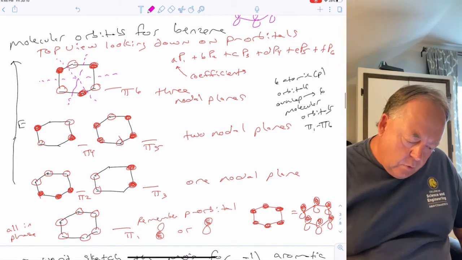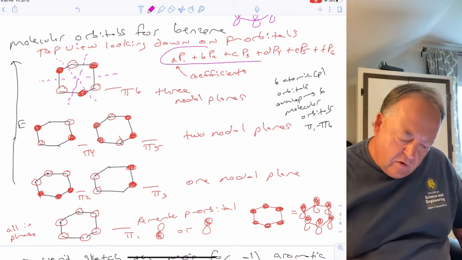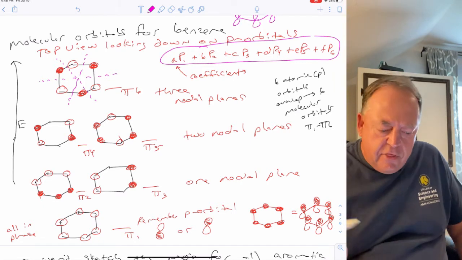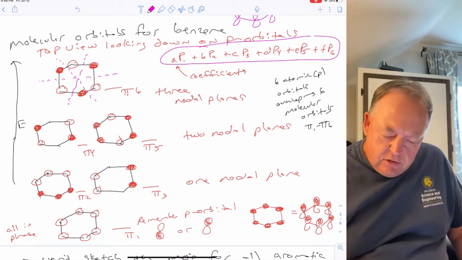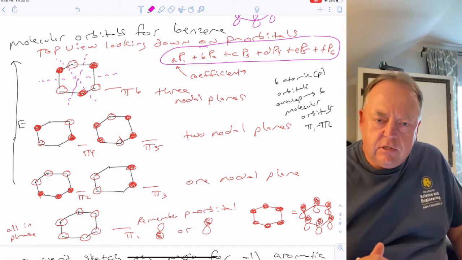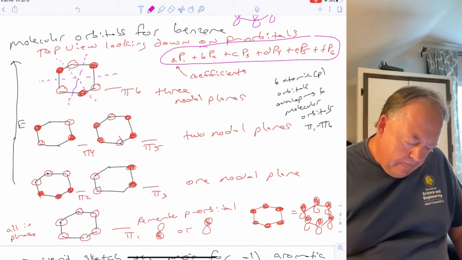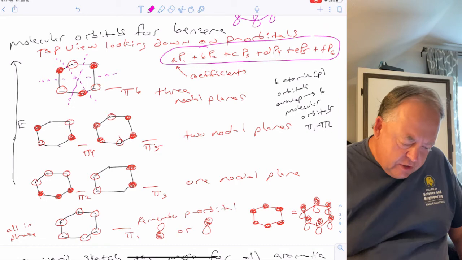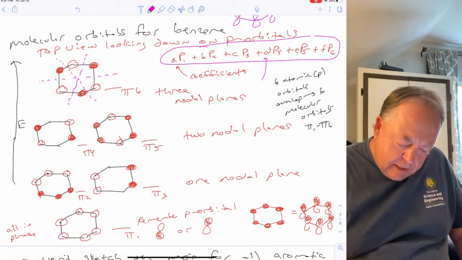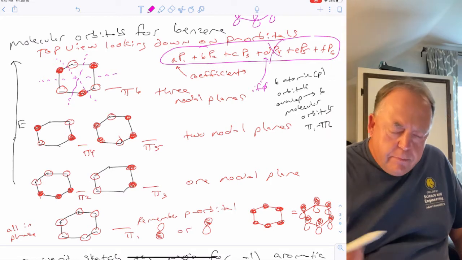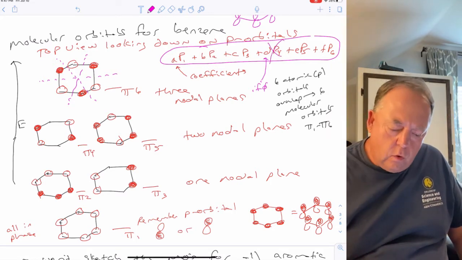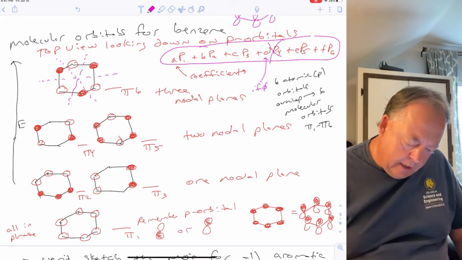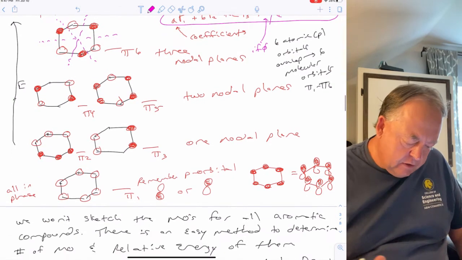Okay, so basically what we're doing, if we're letting 6 p orbitals overlap, you're basically doing math, right? So like adding, subtracting, or taking combinations of 6 different p orbitals. And then each one of them has a coefficient in front of it. So if that coefficient was 0, for example, then that p orbital would drop out of the molecular orbital. And so that'll make sense as we talk about these different ones.